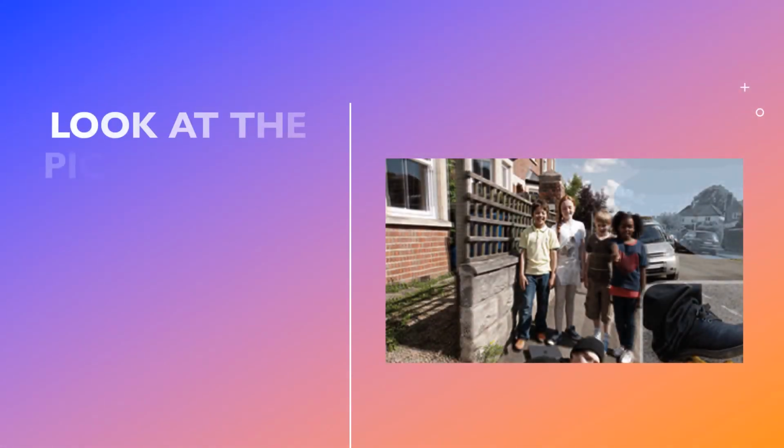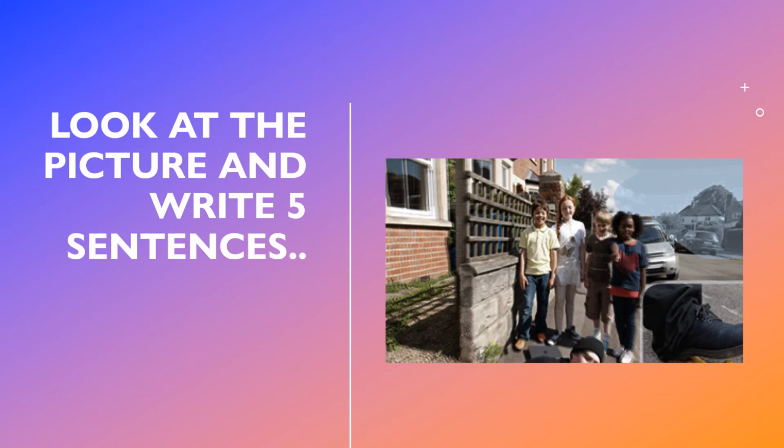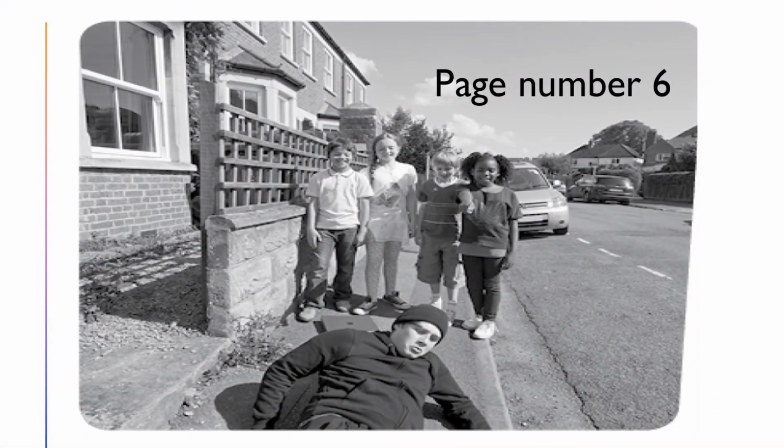So now, I have given you this picture from your book. It is on page number 6 and you can find this picture.